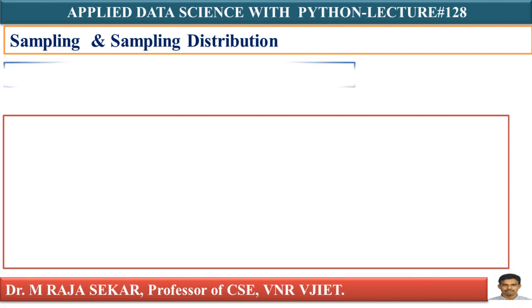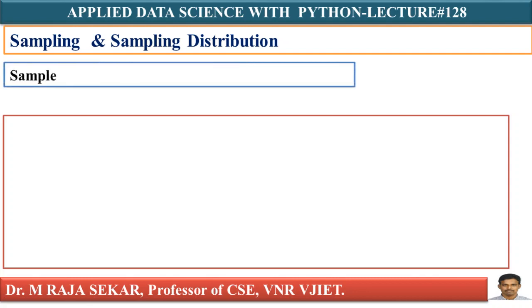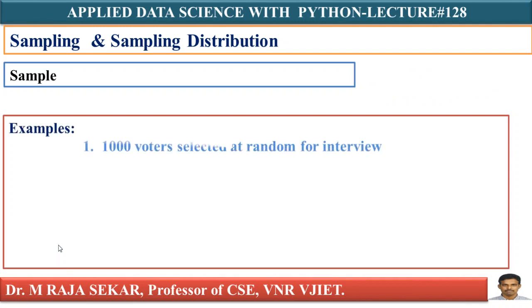We will try to understand what is sample. A sample is a subset of the population. You must understand this definition. Sample is a subset of the population, isn't it? We know what is population. From that population, if I collect a subset, that subset is known as sample.